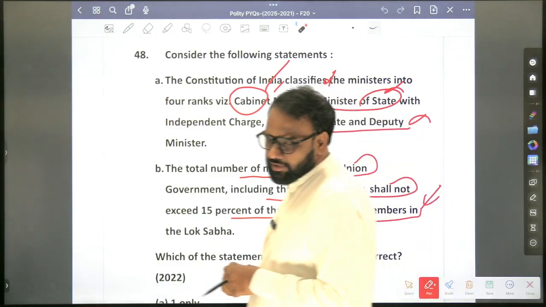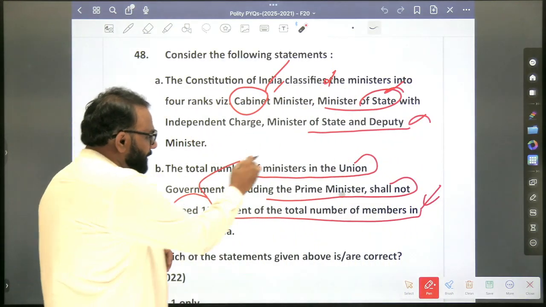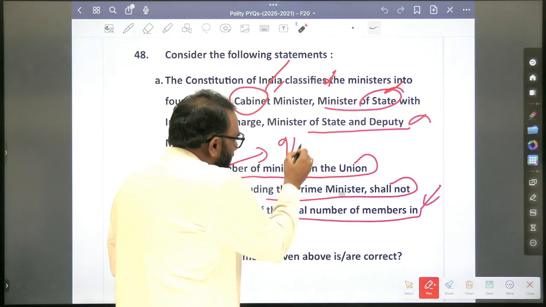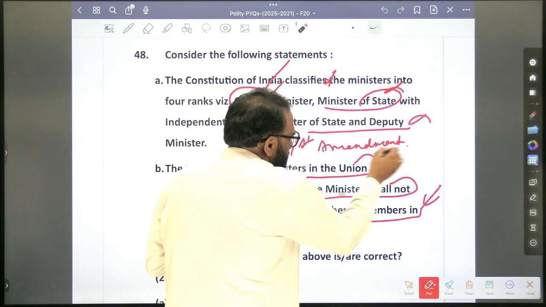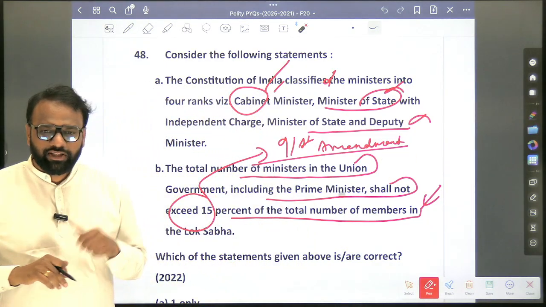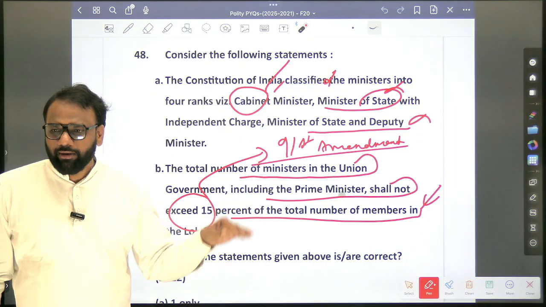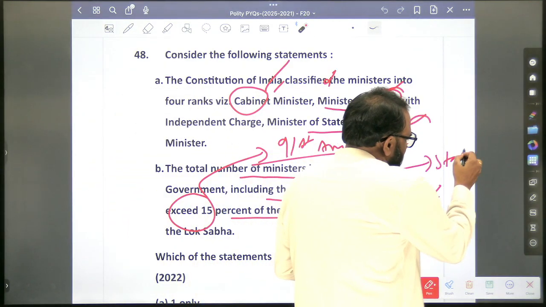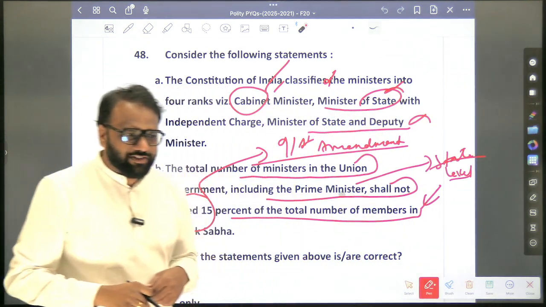True or false? This limitation was introduced through which amendment? 91st Amendment. So this amendment number is also important. Whether this restriction applies only to the Parliament or also applies at the state level as well? State level as well.